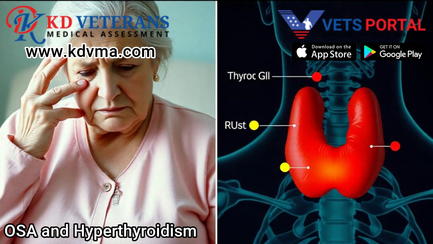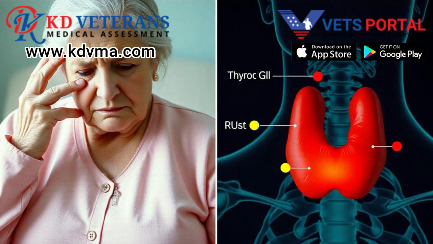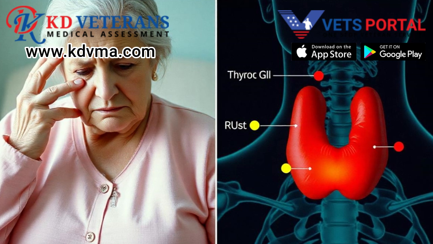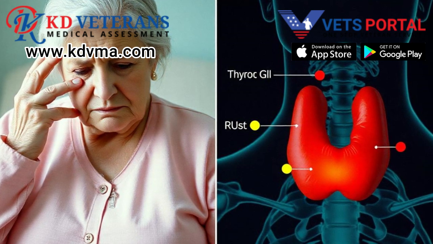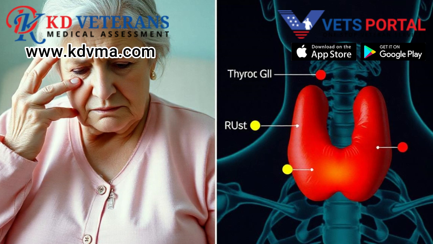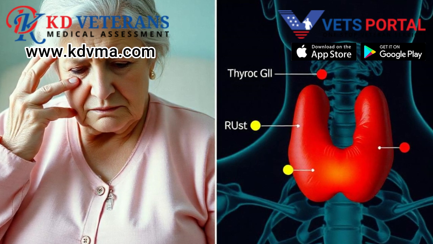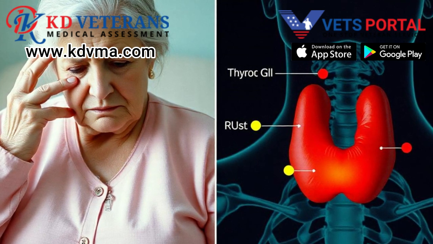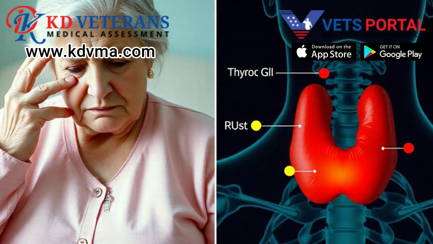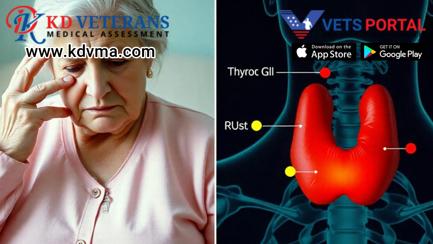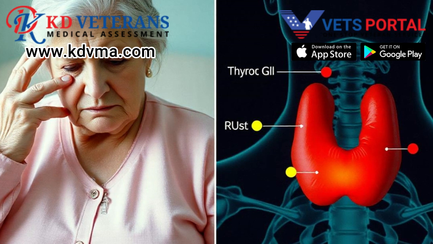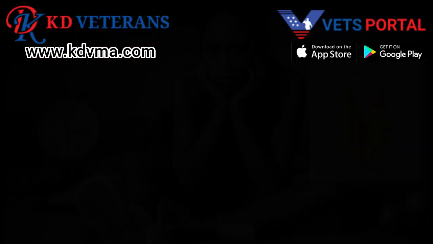OSA and hyperthyroidism. Hyperthyroidism occurs when your thyroid produces too much hormone, leading to symptoms like anxiety, rapid heartbeat, and weight loss. Studies suggest that the stress and oxygen deprivation caused by OSA can trigger an overactive thyroid or worsen pre-existing hyperthyroidism.